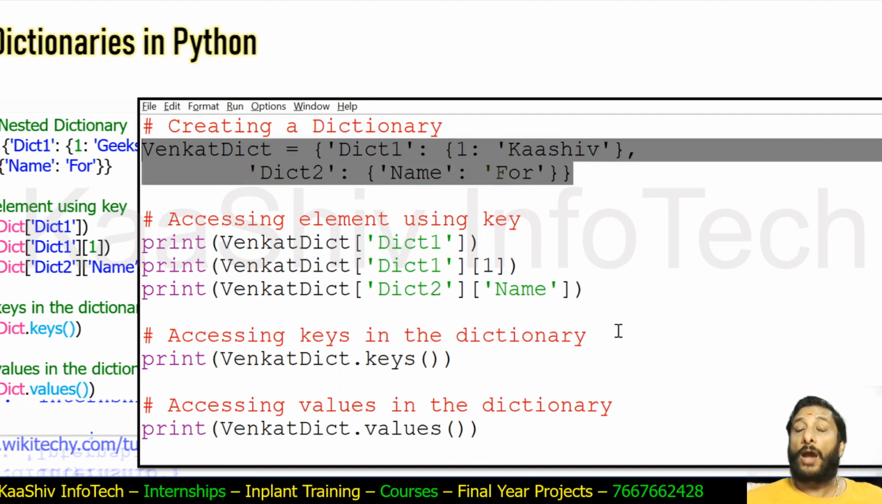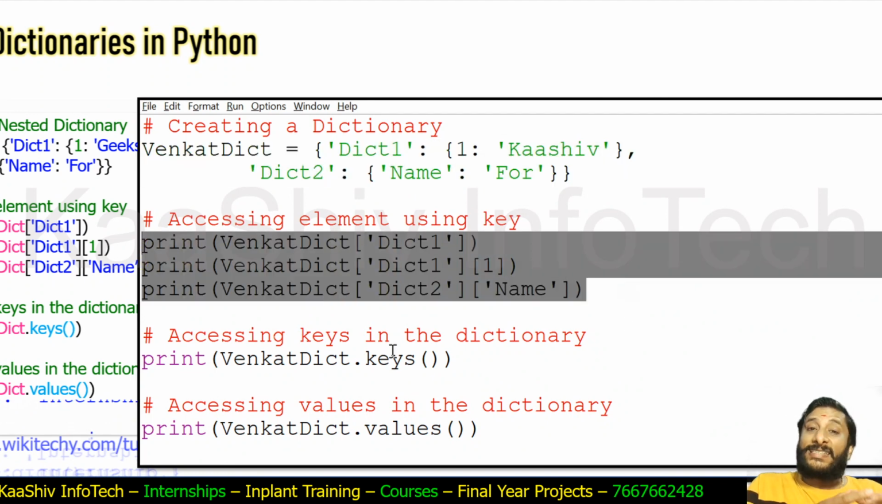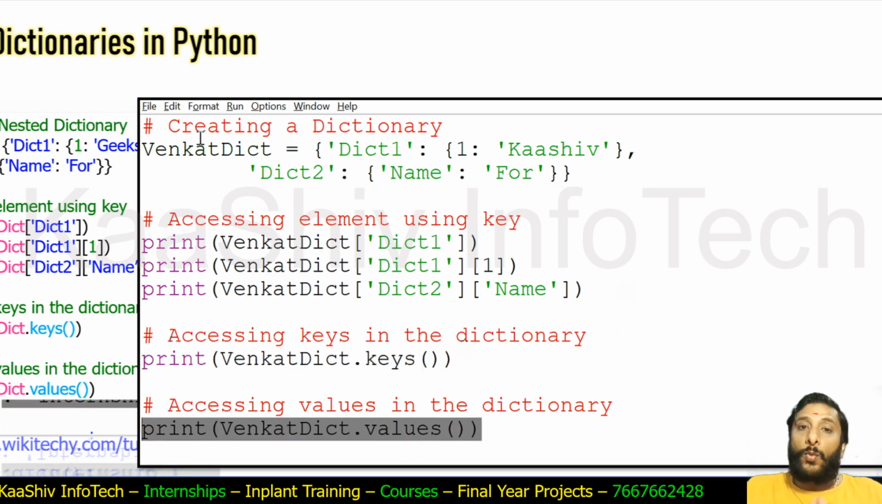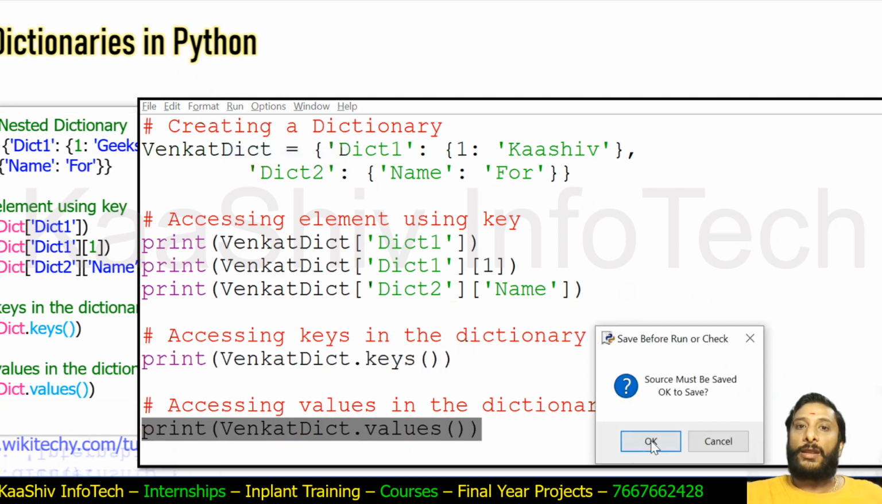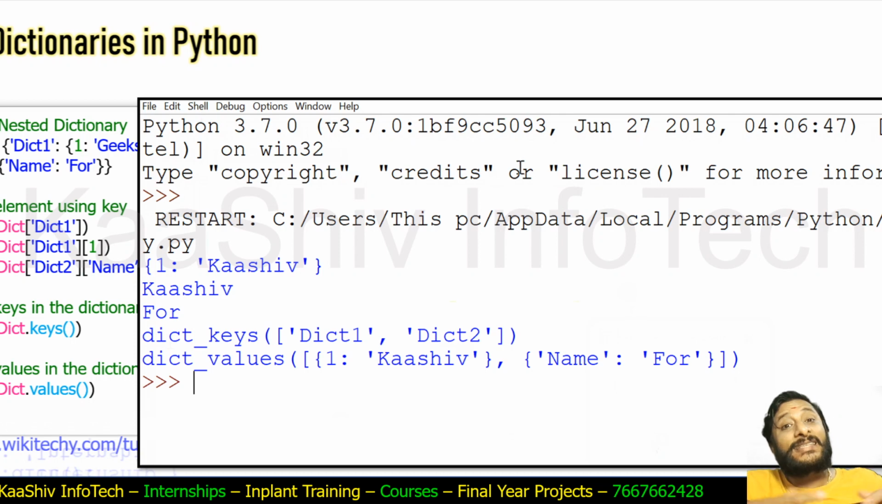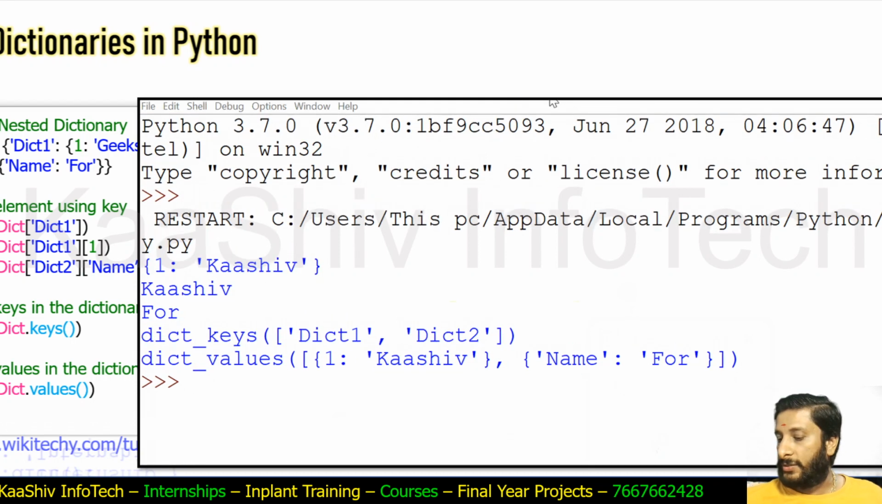This is how you are able to access the keys and the values in a dictionary, and we can access them from the nested dictionary also. This is called a nested dictionary.